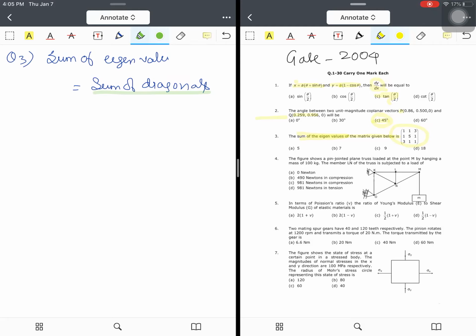Then what is the product of eigenvalues? The product of eigenvalues is equal to the determinant of the corresponding matrix. Here they have asked for the sum of the eigenvalues. It will be nothing but the sum of our diagonal, that is 1 plus 5 plus 1, that is equal to 7.